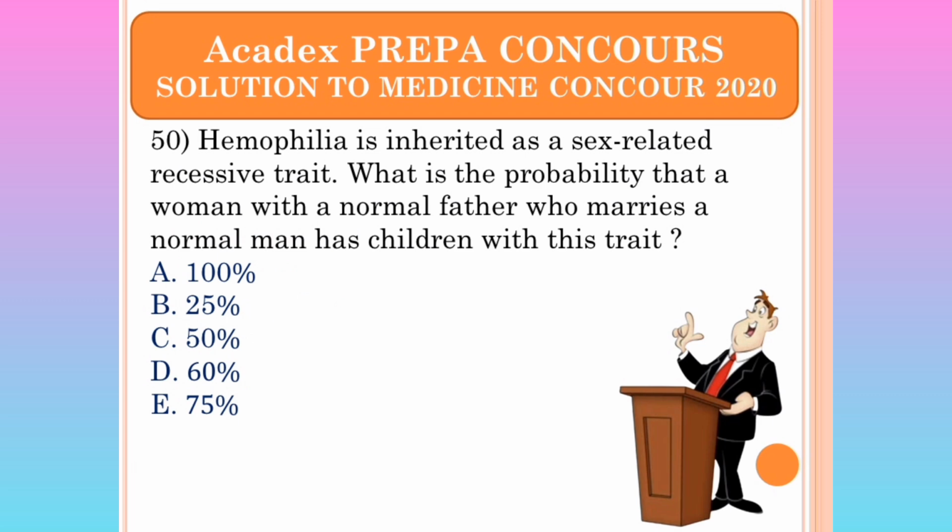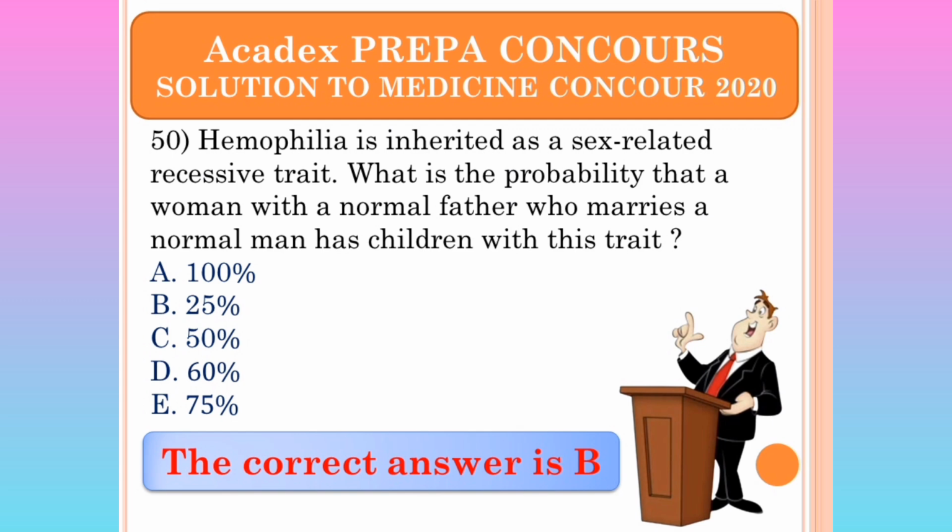Question 50. Hemophilia is inherited as a sex-linked recessive trait. What is the probability that a woman with a normal father who marries a normal man has children with this trait? Probability is just the number of possible outcomes divided by the total number of outcomes. So we need to carry out the genetic crossing, or by critical reasoning we are going to have our answer. The answer is going to be B, 25. Why? Let me explain.